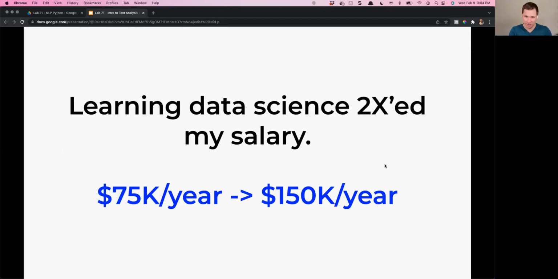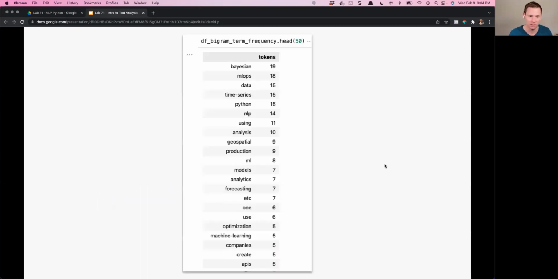And remember, my career saw this massive benefit from learning this stuff, right? Data science. I went from 75K a year to 150K a year. That's a big jump. And this is 2016 timeframe, because I haven't worked since 2016. I've been doing business science since then. So there's some inflation going on, right? It's probably even more by now.